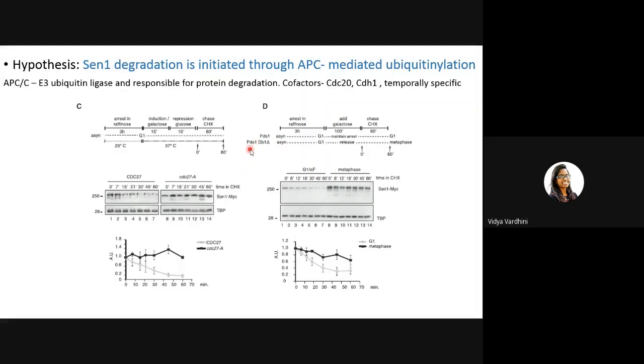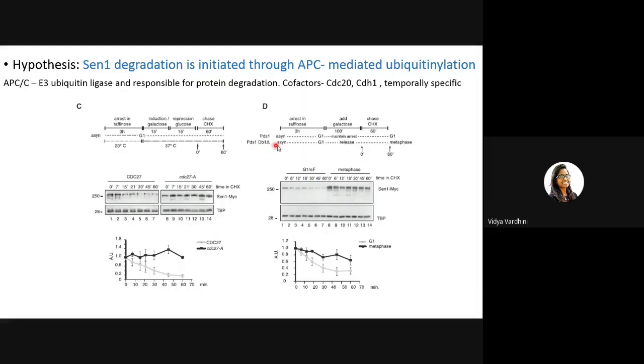So PDS1 is degraded, our securin is degraded, and once securin is degraded, the sister chromatids will separate. So if you want to keep your cell arrested in metaphase and not proceed further, you could stop PDS1 from being degraded, right? So that will give you metaphase arrested cells.